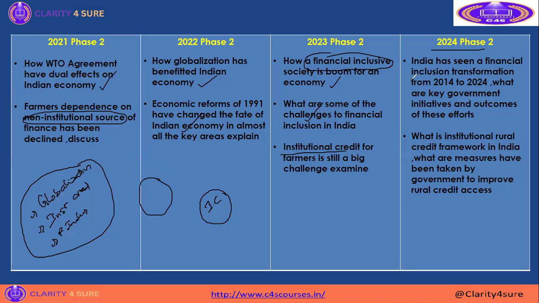India has been seen as a financial inclusion transformation from 2014 to 2024. What are the key government initiatives and outcomes of these efforts? And still they didn't go out of institutional credit also. What is the institutional rural credit framework in India, and what measures have been taken by the government to improve rural credit access?